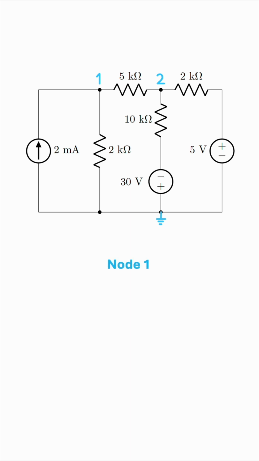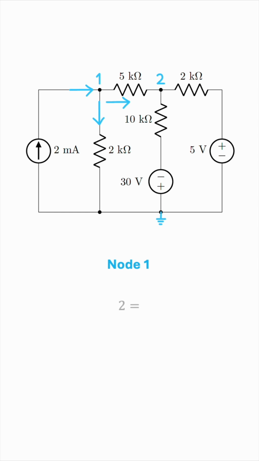At node 1, it's very easy to see that this current of 2 milliamperes is entering the node. Now let's assume that this current is leaving the node, going from 1 to 2, and this current is also leaving, going from 1 to ground. You may be asking, how did I come up with these directions? Well, you can just assume and go ahead with your assumption, but with some experience analyzing circuits, you'll start to get familiar with the actual direction of the current based on the polarities of the current and voltage sources in the circuit. With these directions in mind, let's write the KCL equation for node 1.